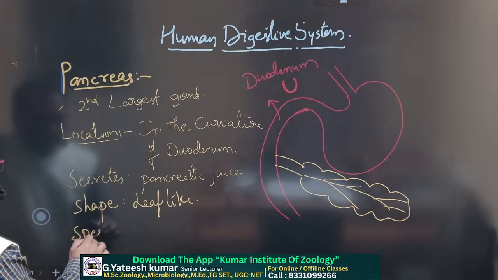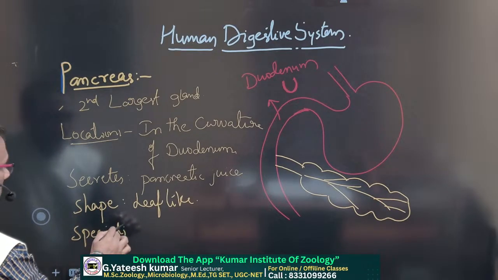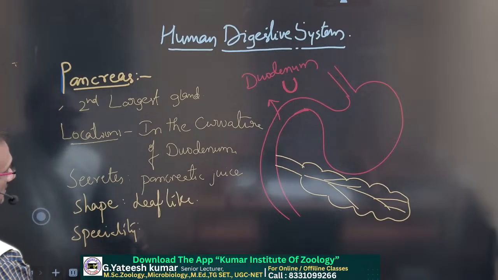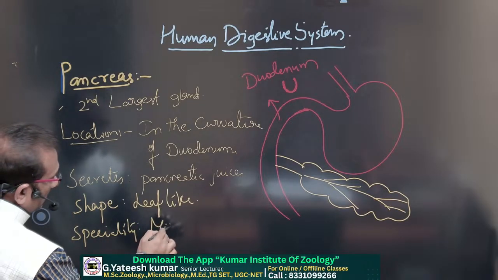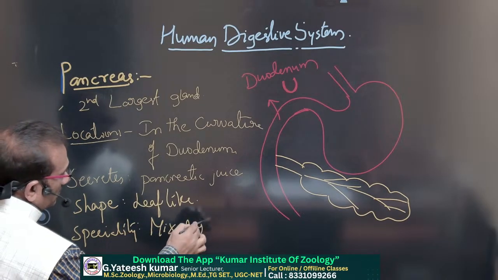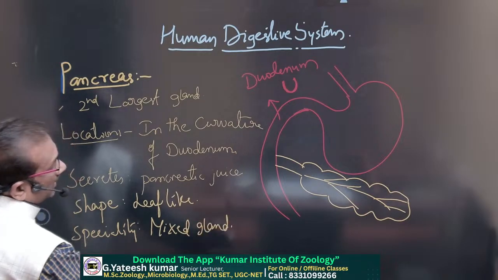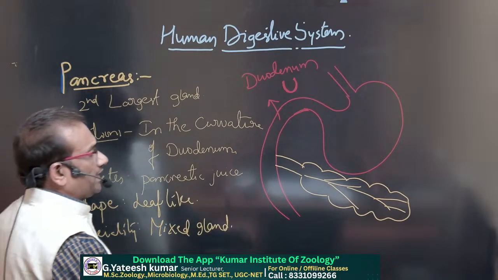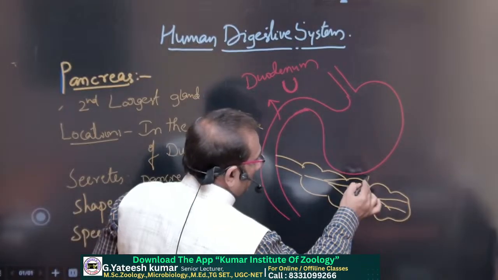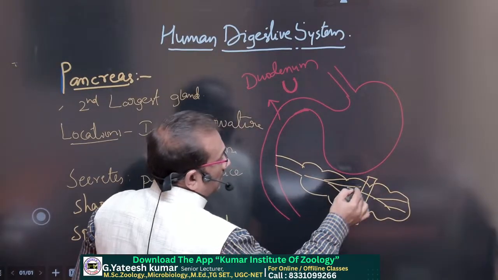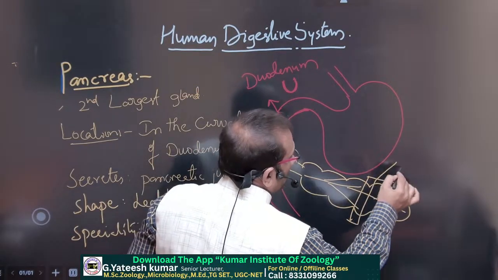Special category. The specialty of pancreas is it is a mixed gland. What is the meaning of mixed gland? Mixed gland means pancreas in its cross section shows two types of cells.